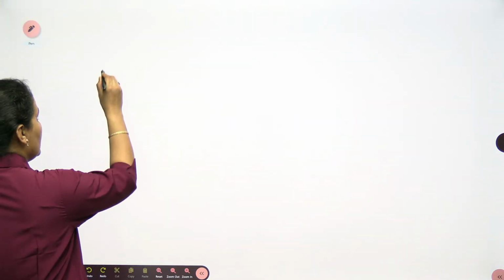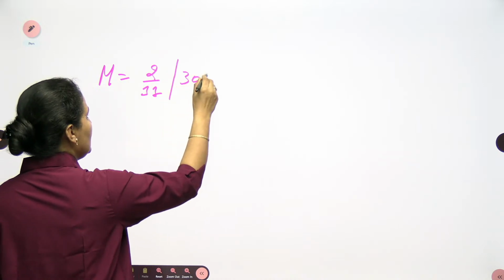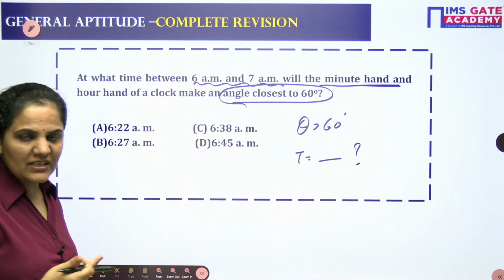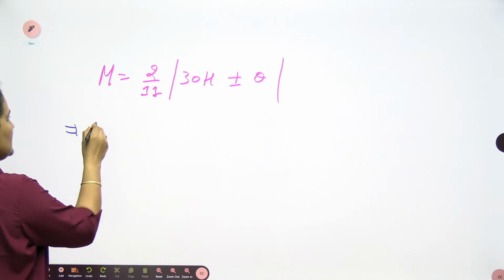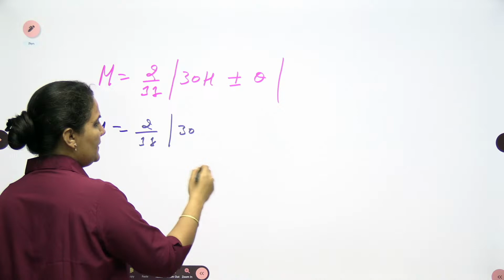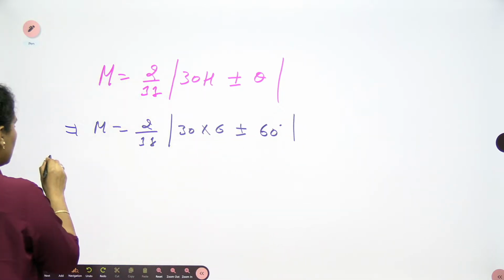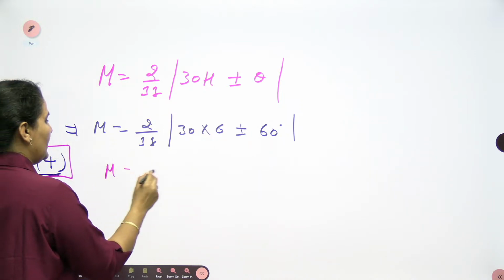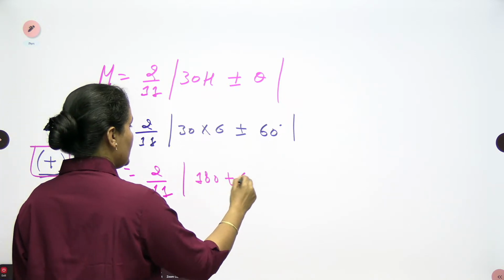As the angle is given to us, we can use the formula m = 2/11 (30h ± θ). Why am I writing plus-minus theta? You will get to know this. And we are looking for the closest. Here m = 2/11 (30h ± θ), where h is 6 o'clock and θ is 60 degrees. Suppose I take the positive value. Then m will be 2/11 (30 into 6 = 180, plus 60).